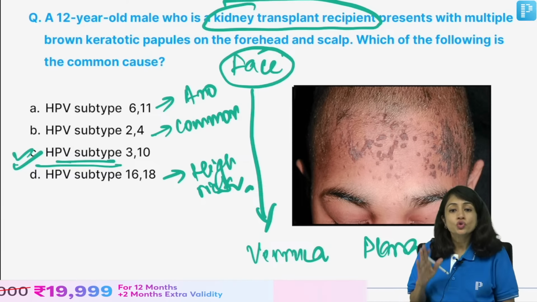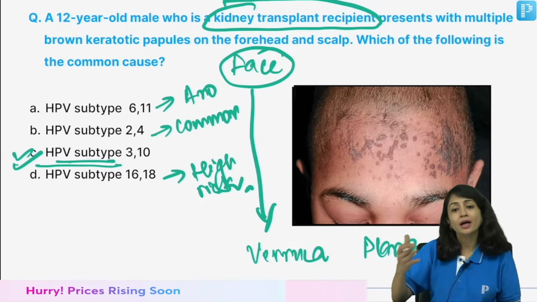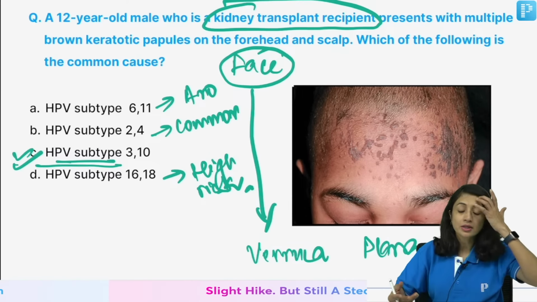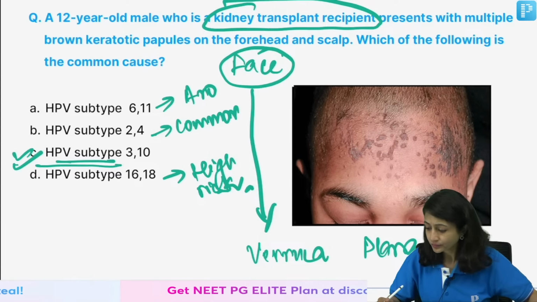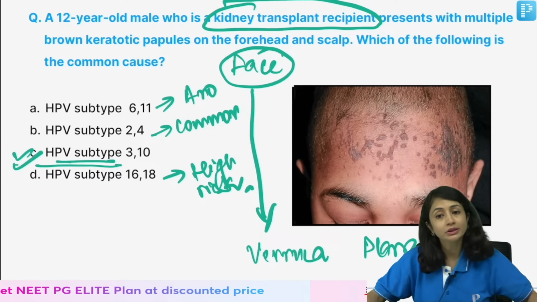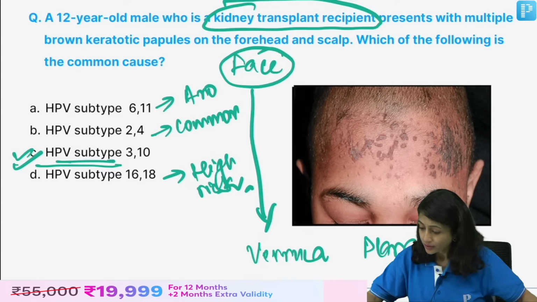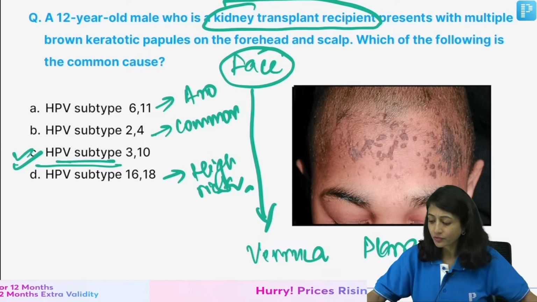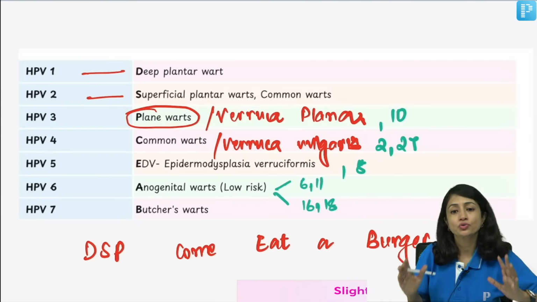Clear? So you should be able to differentiate between verruca plana, verruca vulgaris, and other things based on the areas, and then you should be able to tell the HPV subtype. Right? Common is 2, 4 and 27. Yes, you are right. Got it? So there were a lot of different answers. I hope this is clear, and this is a table which you need to remember.